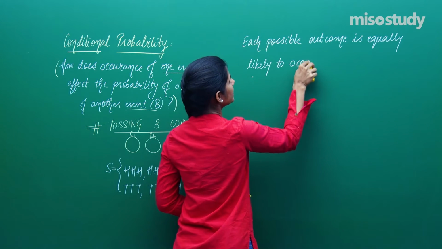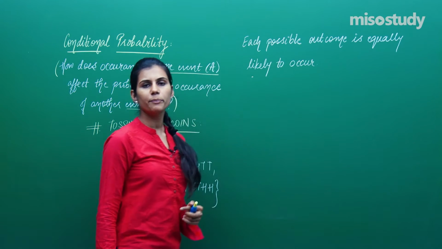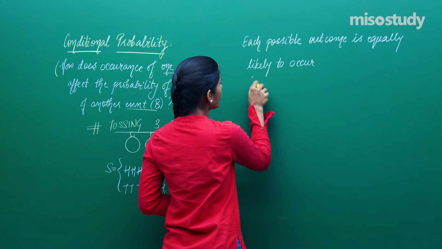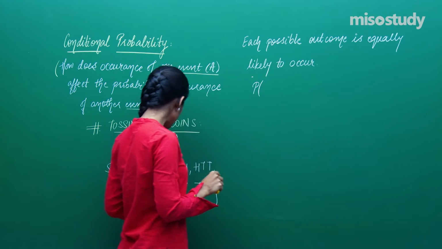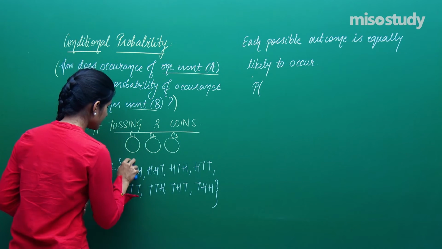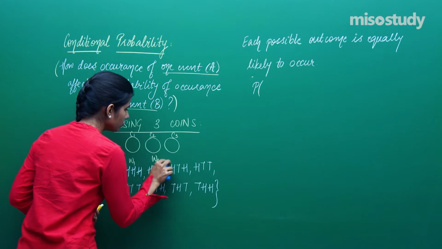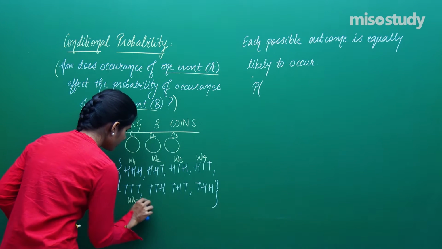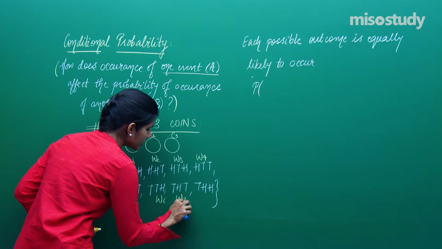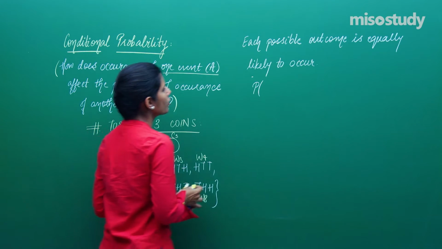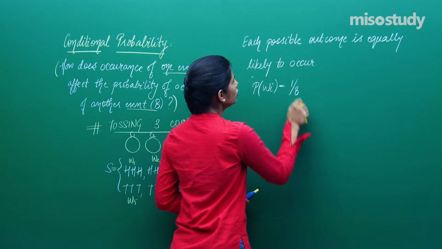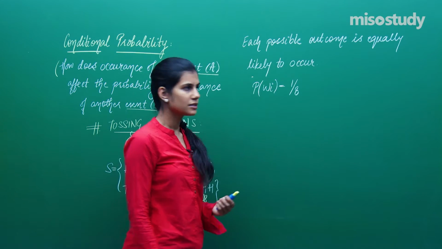The moment I am saying this, I already know the probability or chance of occurrence of each of these elementary events. If I say these are W1, W2, W3, W4, W5, W6, W7 and W8, then probability of Wi for every i is equal to 1 by total number of elementary events, which is 8.